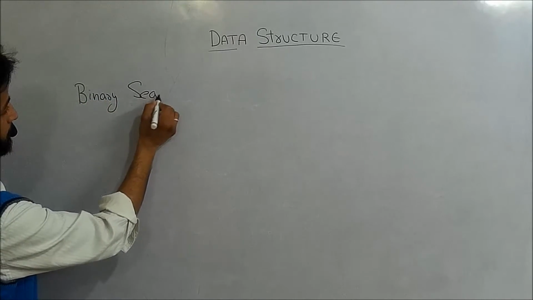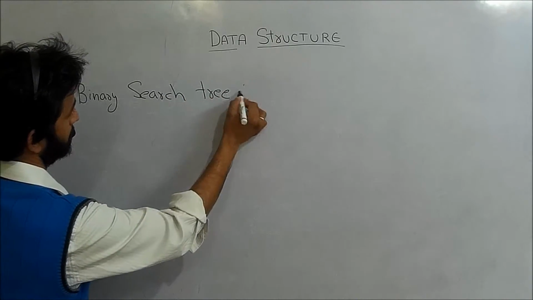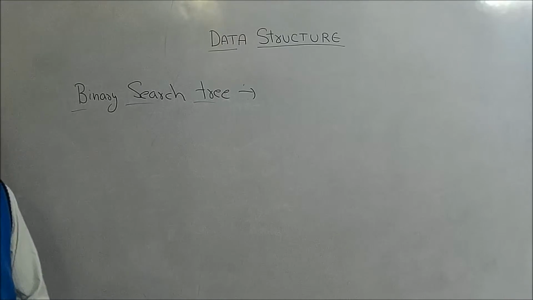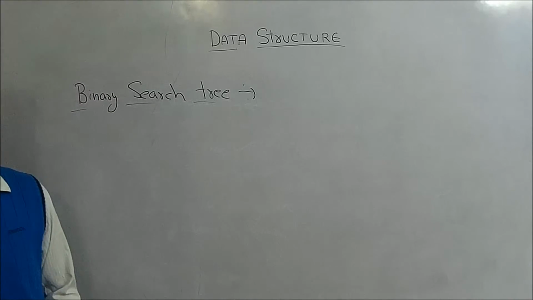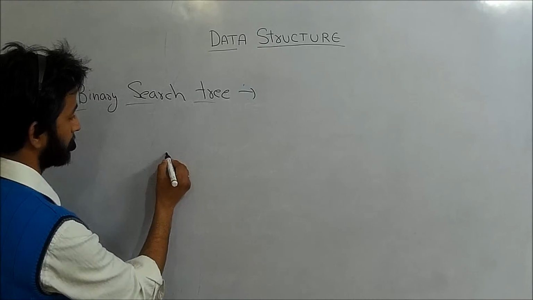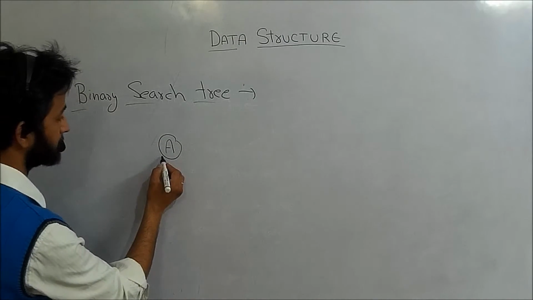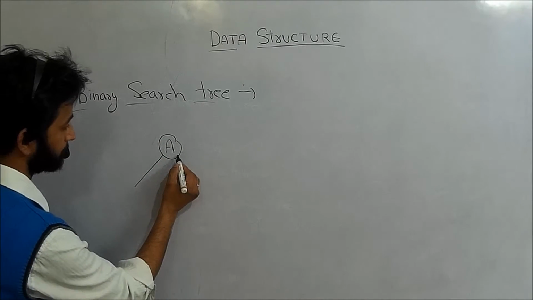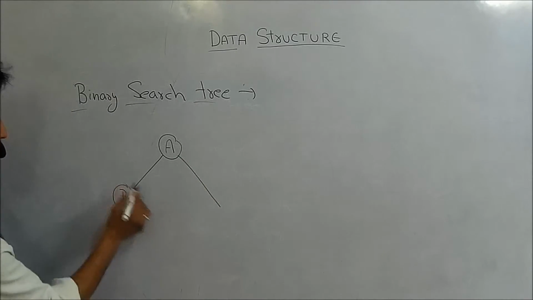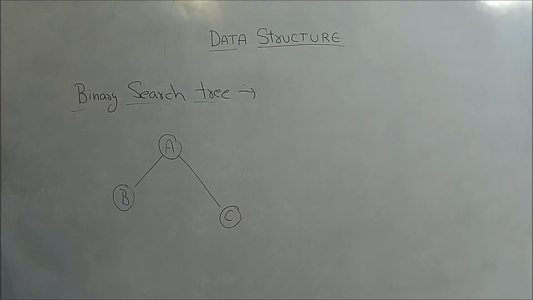Binary search tree, okay. So in this case of binary search tree, let us say A is taken as root, here I am taking B, here I am taking C, okay.